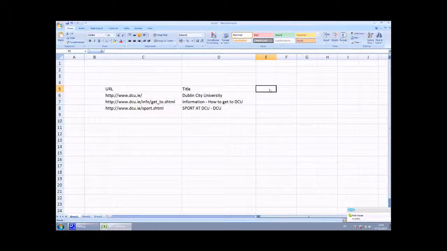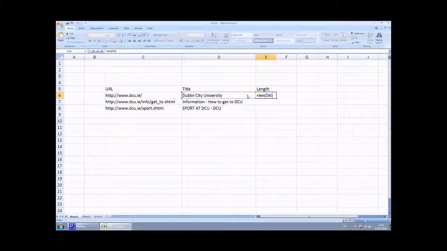So we'll put in a length column here, and let's just type equals len for the length, open bracket, click on the cell that you want to analyze, close bracket, and hit enter.